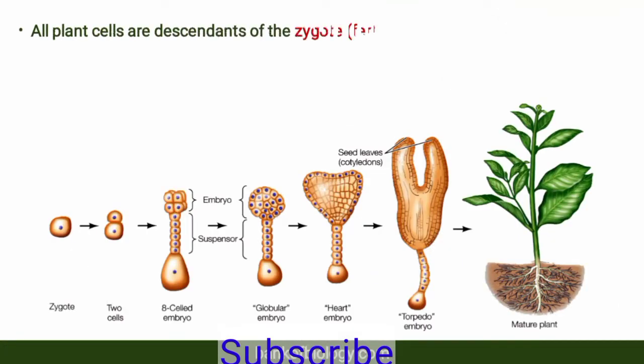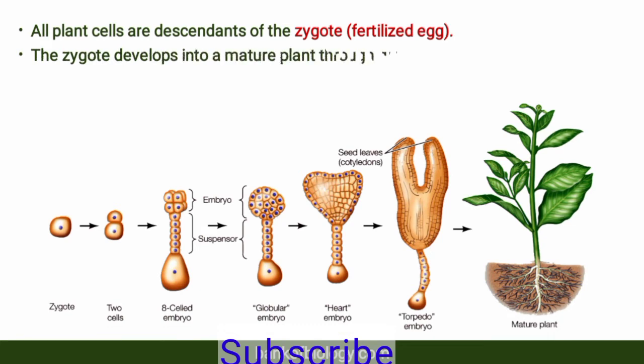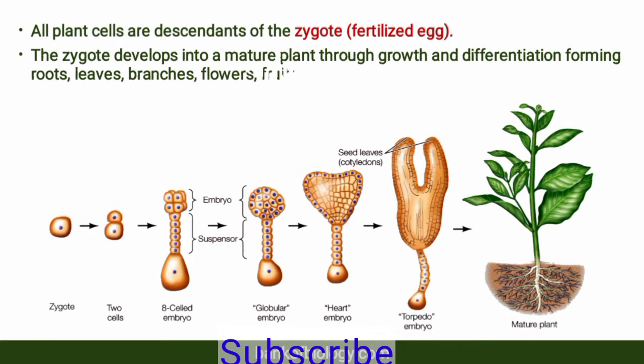All plant cells are descendants of the zygote, which means plants are the result of fertilization in which sperm and egg unite and a zygote is formed. The zygote develops into a mature plant through growth and differentiation, forming roots, leaves, branches, flowers, fruits, and seeds.